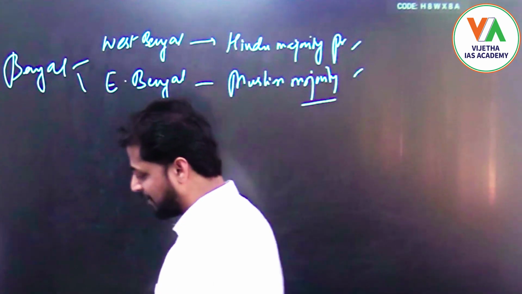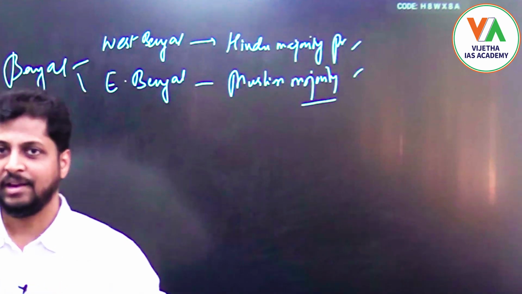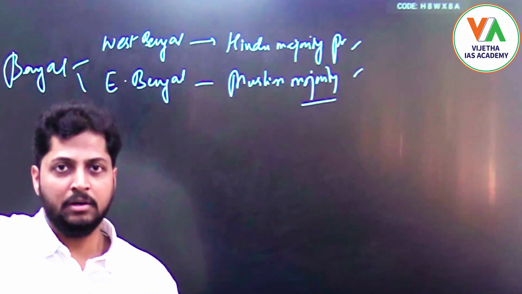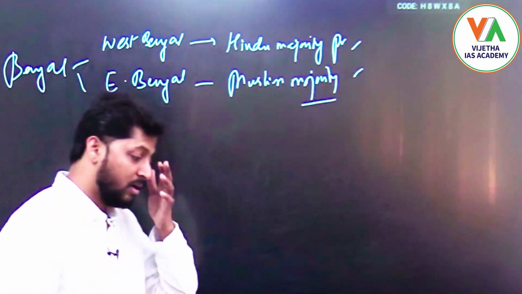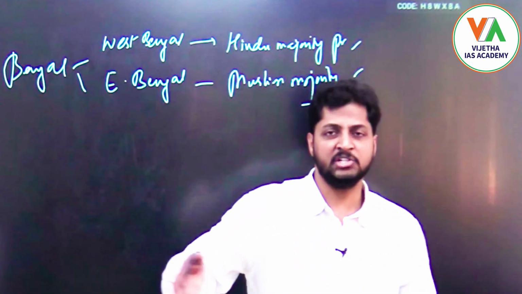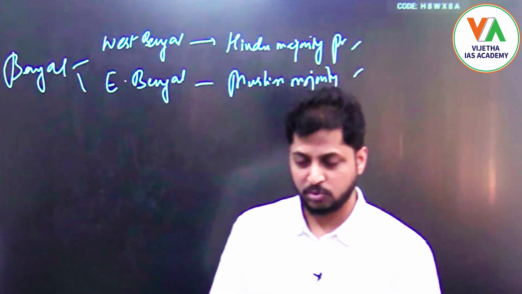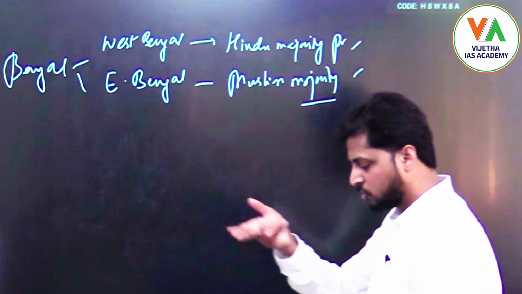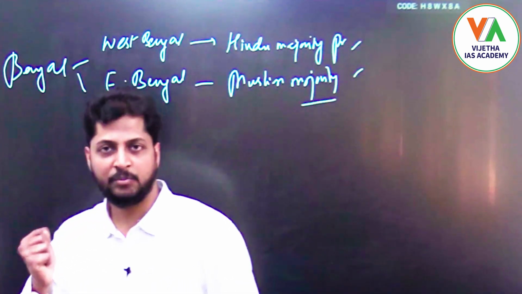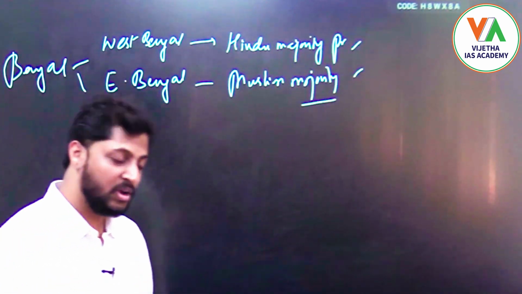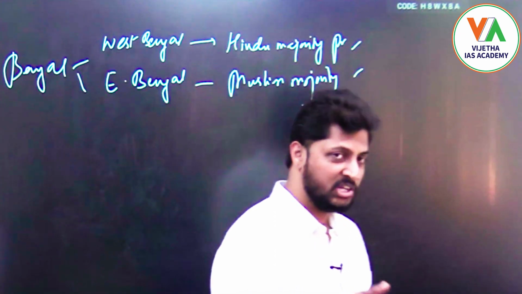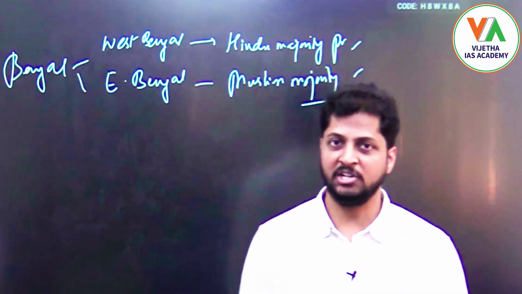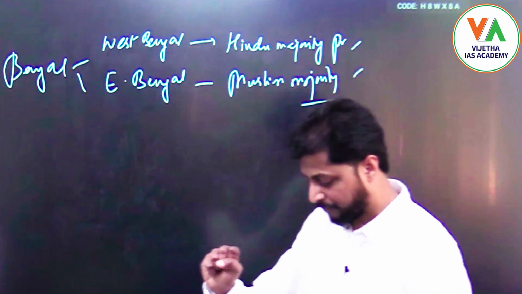So you can clearly understand they created a rift between Hindus and Muslims by partitioning Bengal. East Bengal consists of parts of Dhaka, a Muslim majority province, whereas West Bengal consists of Calcutta, a Hindu majority province, right? In this way they decided to partition Bengal so that they could cut short the growing nationalism in this region, right?